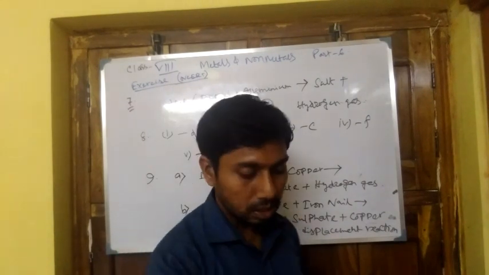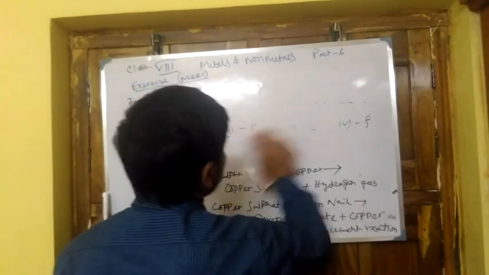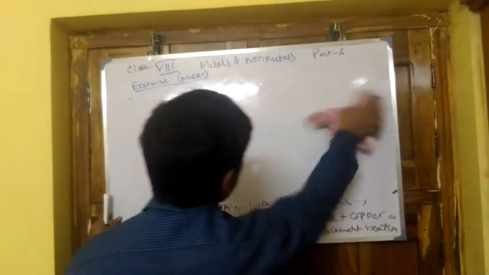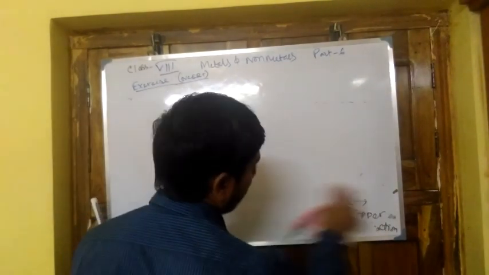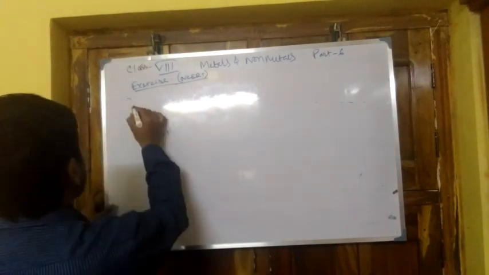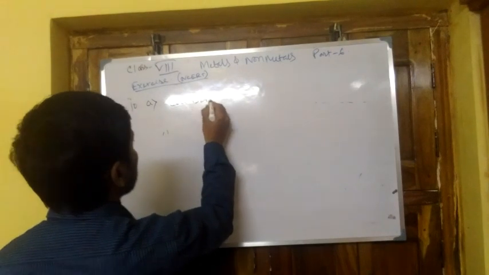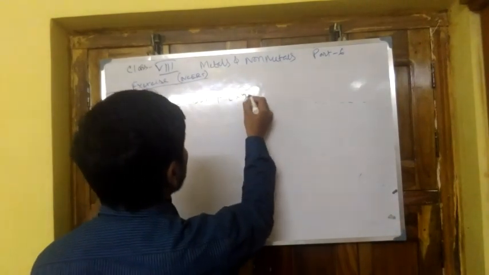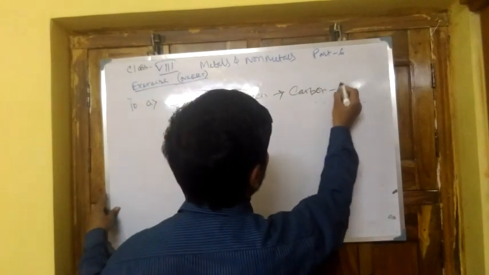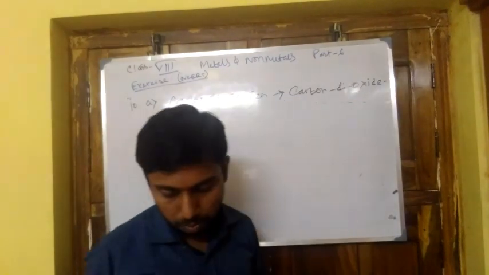The first part is the word equation, question number 10a: carbon plus oxygen producing carbon dioxide.